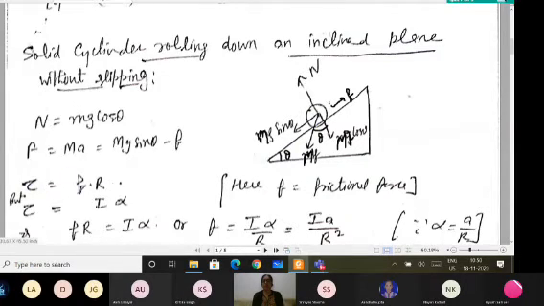The torque is given by the frictional force into the radius, and I know that torque equals the moment of inertia into alpha, where alpha is the angular acceleration.